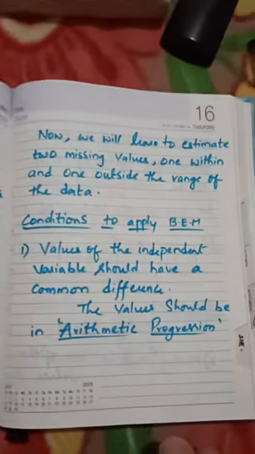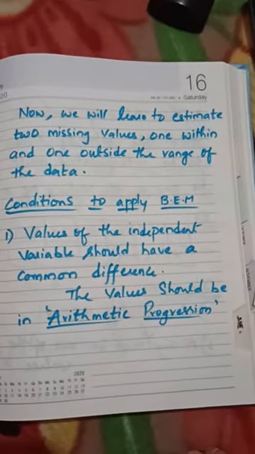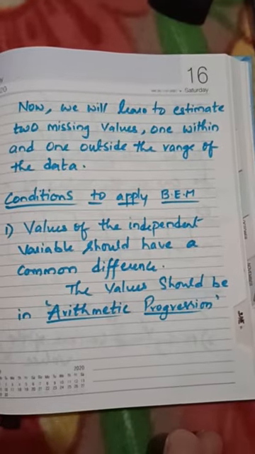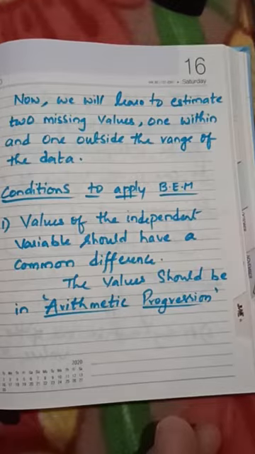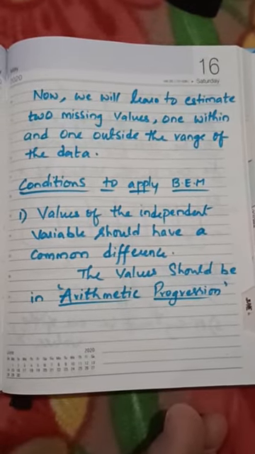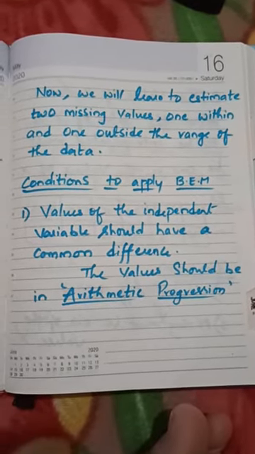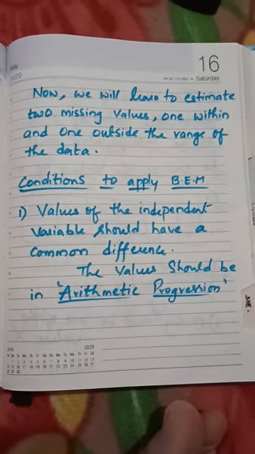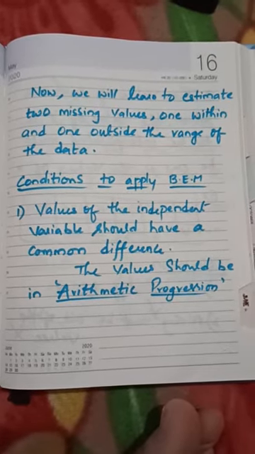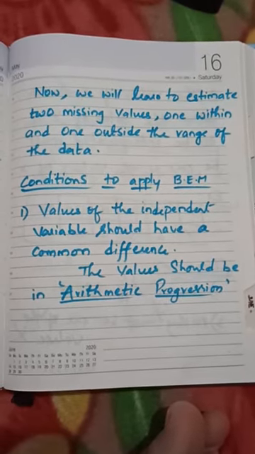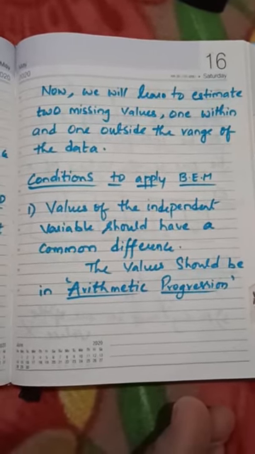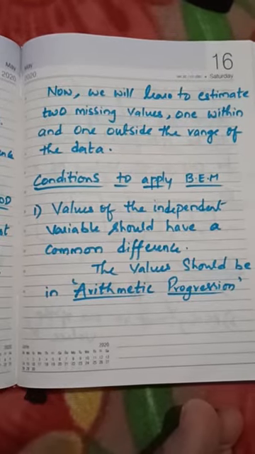But now, we will learn to estimate two missing values, one within and one outside the range of the given data. So now in the binomial expansion method in PU2, we are going to learn the two missing observations at a time, one within, one outside the given data, right?